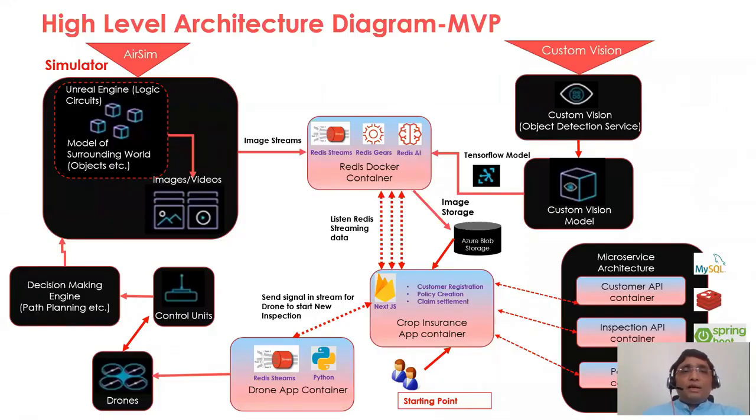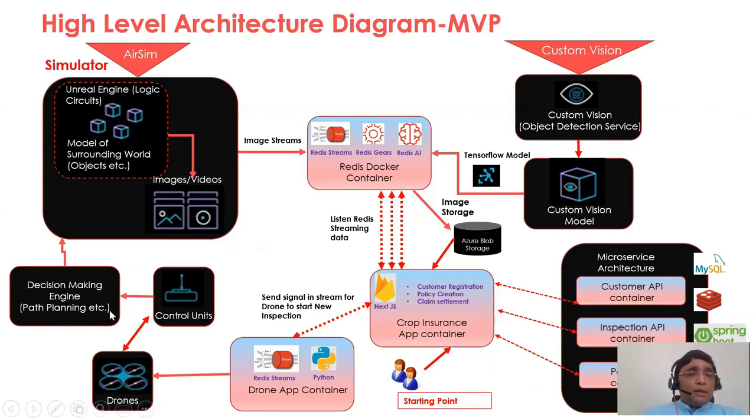Let's check our high level architecture diagram for this MVP. We have created a crop insurer portal where the insurer can do the customer registration, policy creation, and claim settlement. Along with that, the insurer has a capability to live scan the land from this portal. So he clicks on start inspection, then a unique ID will be generated and passed into the Redis stream where our drone container is running, which can pass this signal to the drone, then the drone starts flying.